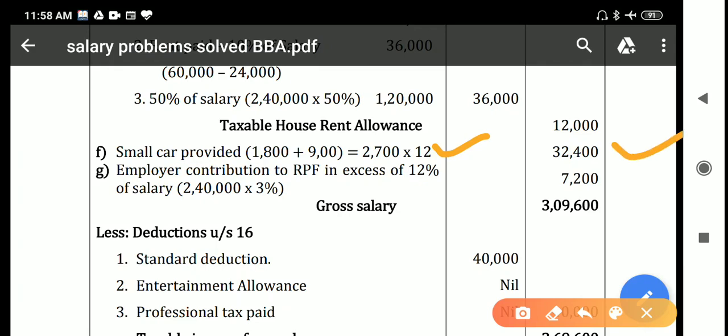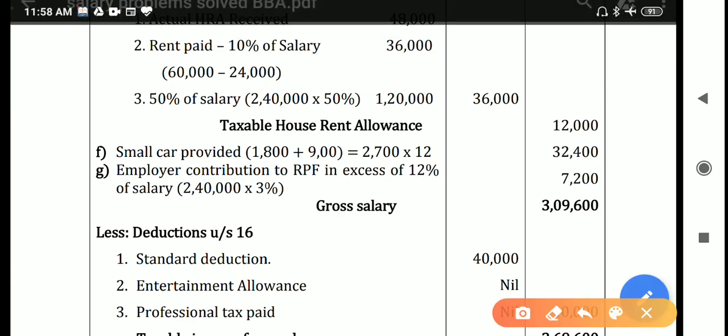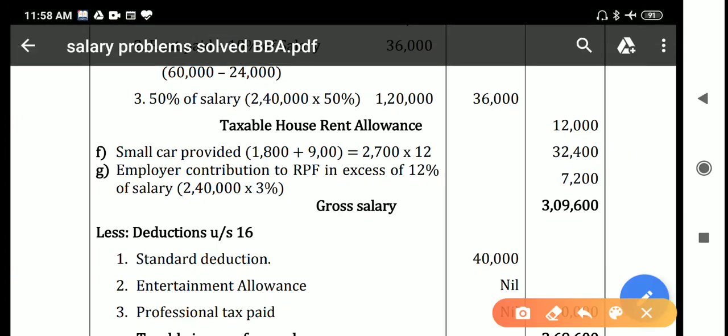you will get 32,400. And the last one is employer contribution to RPF in excess of 12% of salary. Why do you have to consider only the excess of 12% of salary? In the question, 15% of salary is given. 15% of salary is contributed to the RPF, but up to 12% is exempted.